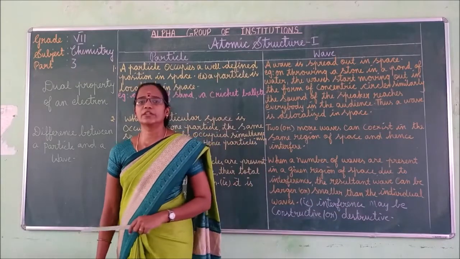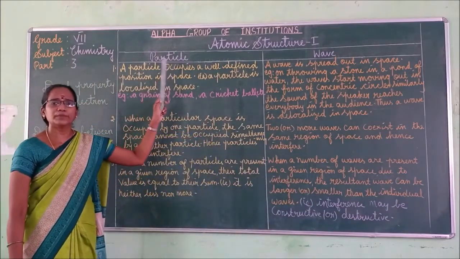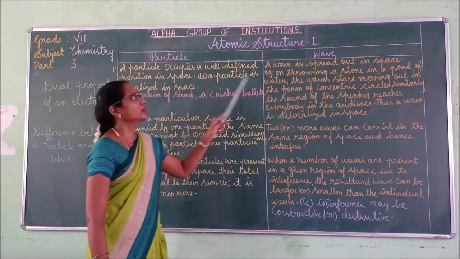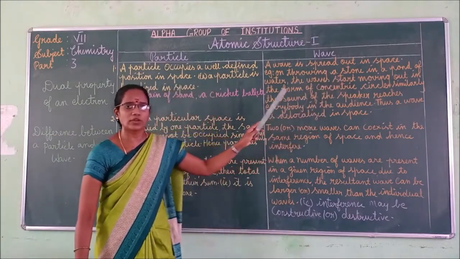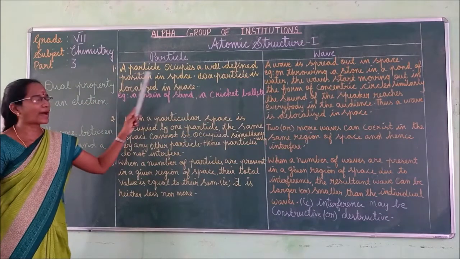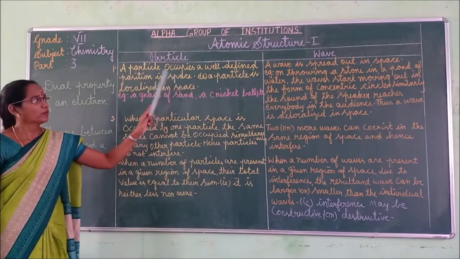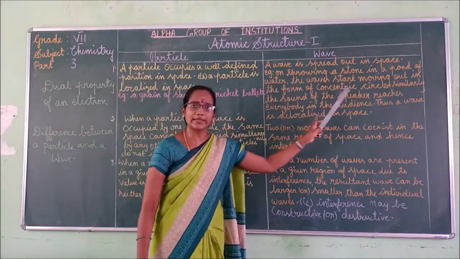This is the difference between particle and wave. So mainly the particle means the minute portion of matter, whereas wave is characterized by its frequency. Okay. So what is the first point? Particle occupies a clearly defined space, whereas wave is spread out in space, isn't it? Wave is spread out in space.